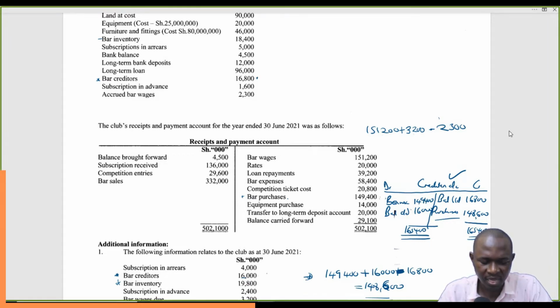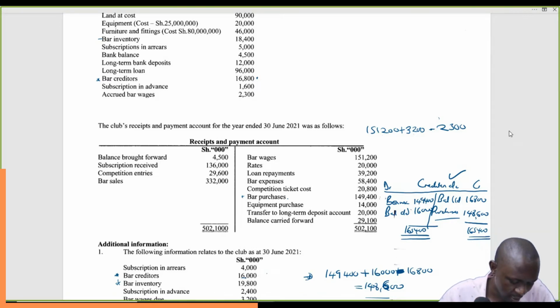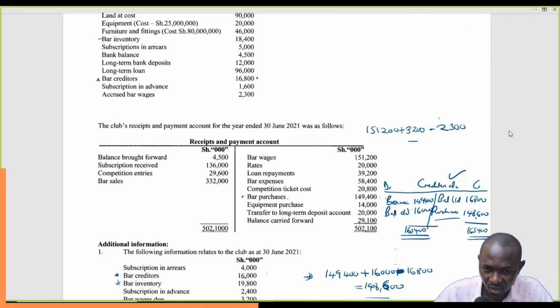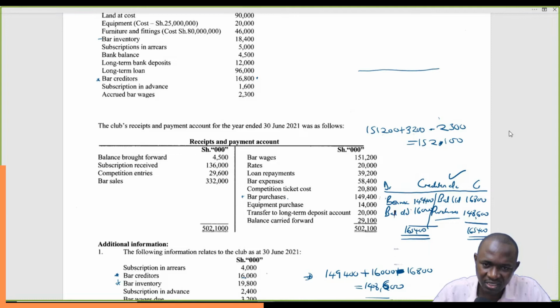151,200 plus 32 minus 2,300. This gives us 152,100. So 152,100. This is basically the picture of what should happen, because this is what we paid, this is what was outstanding, and this is what we found from last year. Automatically, this is not for this year, so we less it, and this is what we are going to find out. So let's put this in an accounting language.